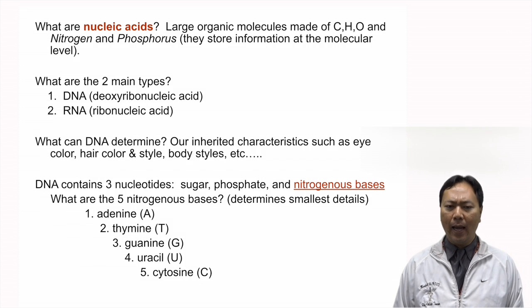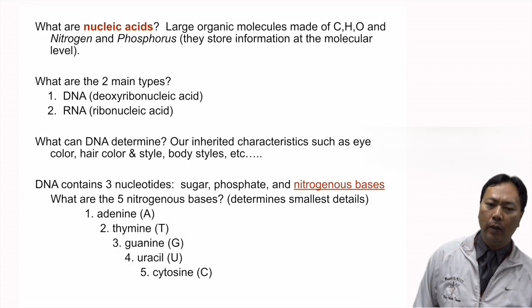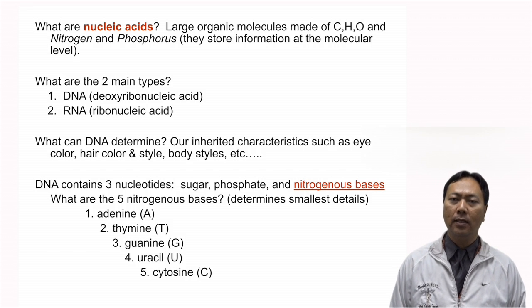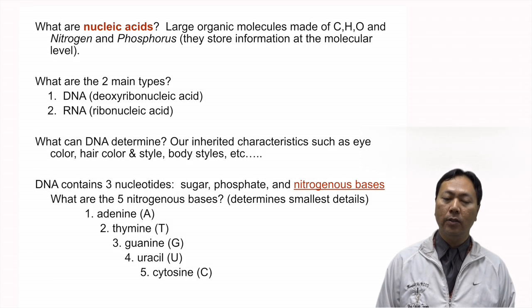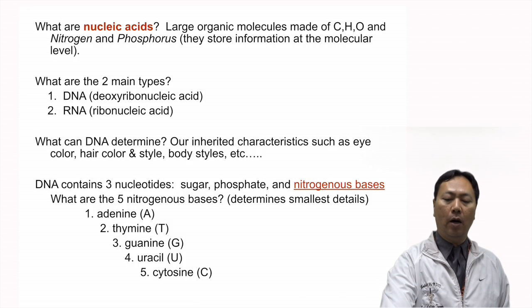And on the test, you'll be asked exactly what the nucleic acids are. What is DNA, deoxyribonucleic acid? Why is DNA important? Along with that, also be able to discuss what nucleotides do, and some examples of nucleotides.